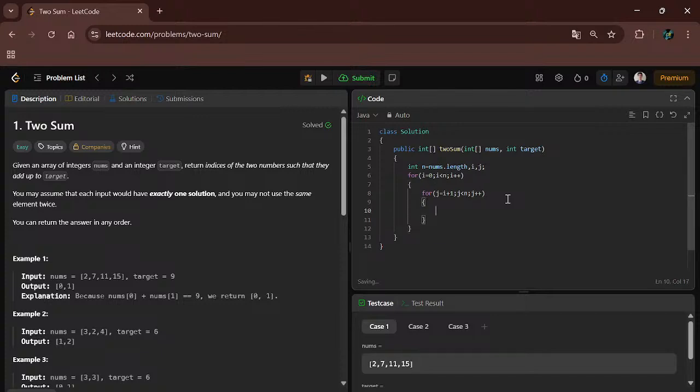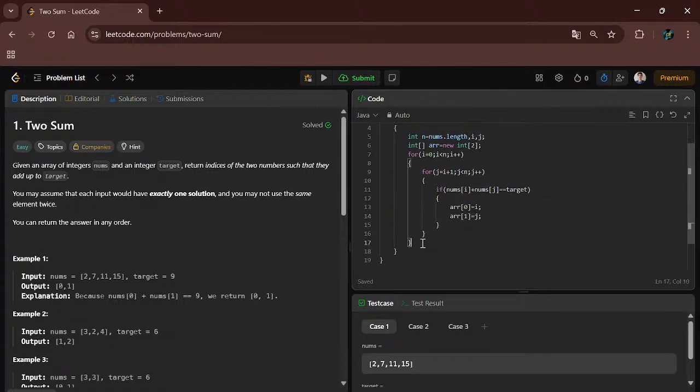Now we will check if nums of i plus nums of j is equal to target. If it is equal to target, then we have to put those indexes in a new array. So I will form a new array, int array equal to new int with size 2, because we are getting only 2 elements, not 3 or 4. Here array of 0 equal to i, and array of 1 equal to j. Simply we will return the array.